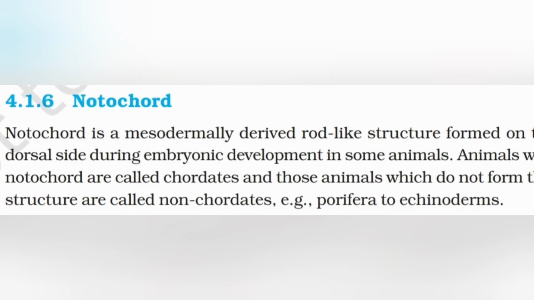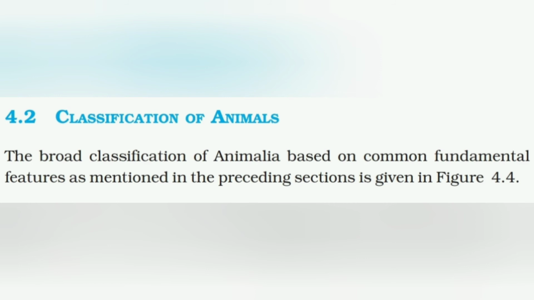Next is notochord. It is a mesodermally derived rod-like structure formed on the dorsal side during embryonic development in some animals. Animals with notochord are called chordates, and those which do not form the notochord are called non-chordates. Non-chordates range from porifera to echinoderms, while chordata is a separate phylum in the classification of animal kingdom.